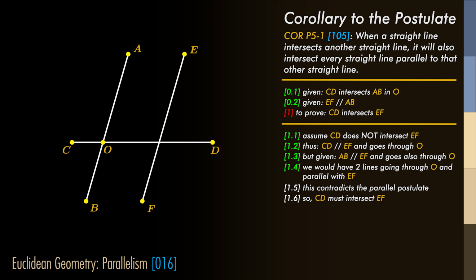So that would mean that we would be able to draw two separate straight lines through O that are parallel with EF. As we know from the postulate that there is only one parallel possible going through a point and parallel to a line, we must conclude that this is conflicting. So CD must intersect EF.